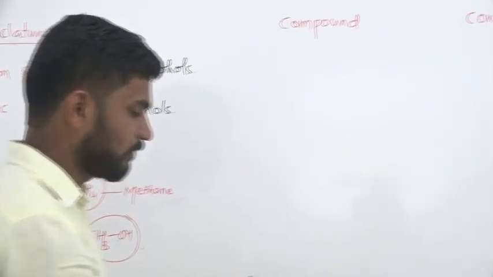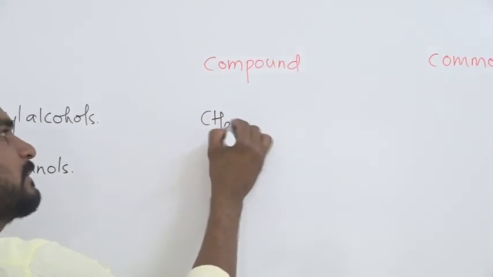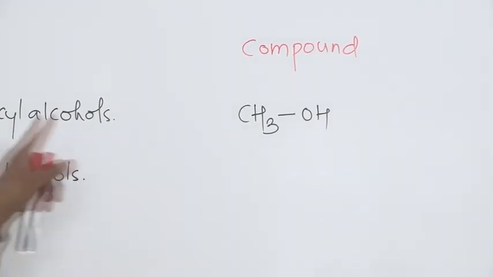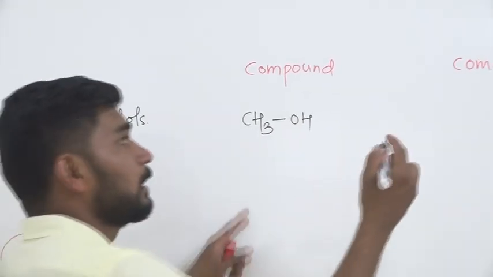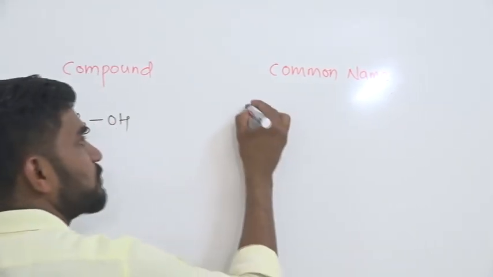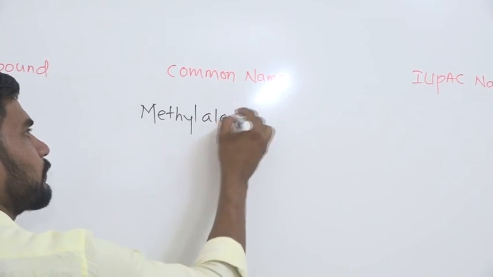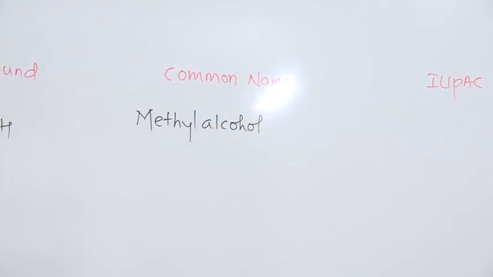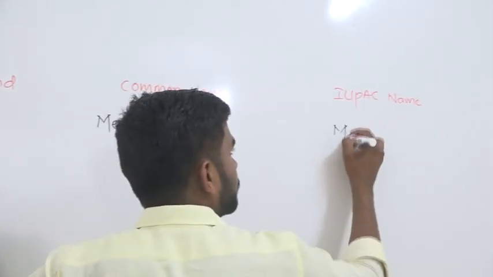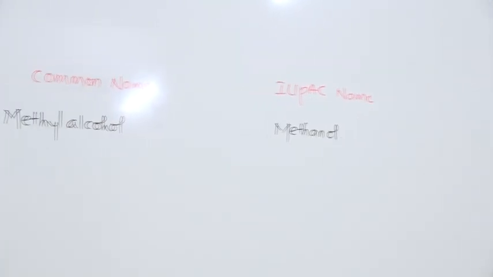The first compound we will take is a simple example, CH3OH. What is the common name of this compound? It becomes alkyl alcohol: CH3 is called methyl and OH is called alcohol, so this becomes methyl alcohol. And the IUPAC name of this compound is methanol.